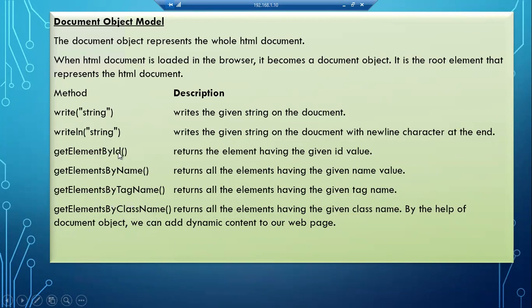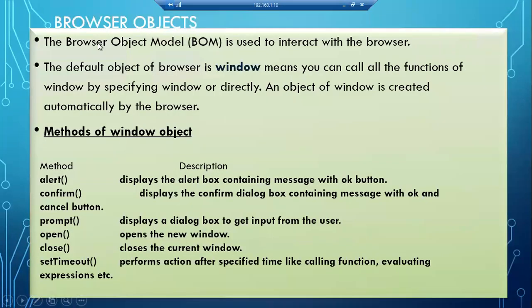Okay, so you got an idea? We have the object model, that is, the browser object model, which JavaScript uses to interact with the browser. What is the default object of the browser? That is window. It means you can call all the functions of window by specifying window or directly. So the alert function we have called directly. An object of window is created automatically by the browser. So how are these functions working? Alert, you have seen how it works: a separate pop-up message box, a small type of window, we got there.